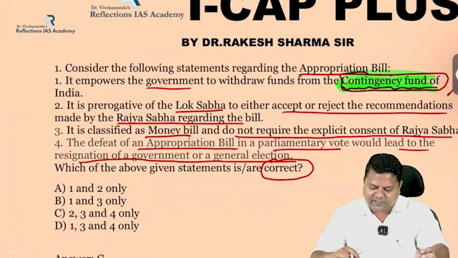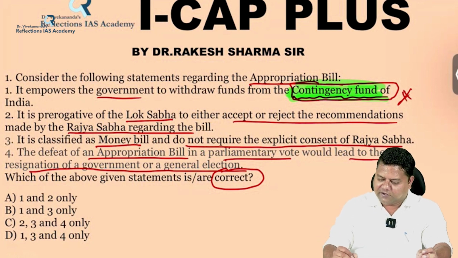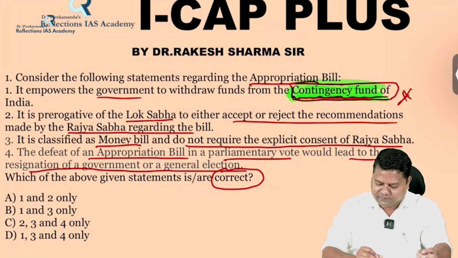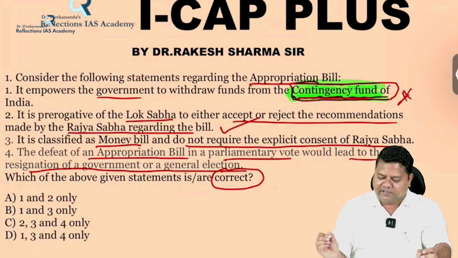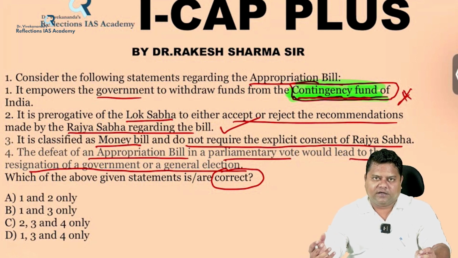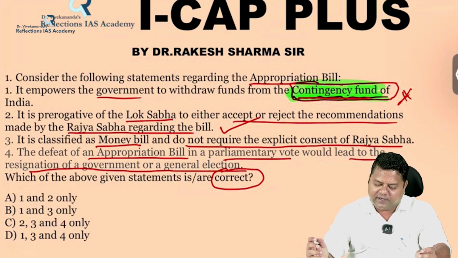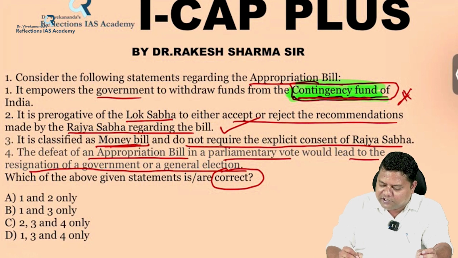So coming back to the question, the first statement we have seen is a wrong statement because of the word contingency. Second, it is correct because we have just now seen that Rajya Sabha can either accept or even reject the recommendations made by Lok Sabha. And it is classified as a money bill and does not require the explicit consent of Rajya Sabha.